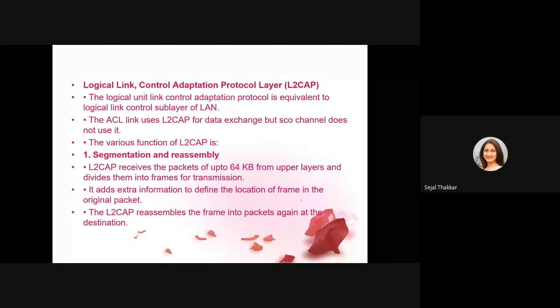So whenever we are sending any data from a particular source, the data is in the form of packets, and that packet is divided into various small frames, and each frame has a particular transmission address, and at the receiving side that particular frame is reassembled to make one packet.